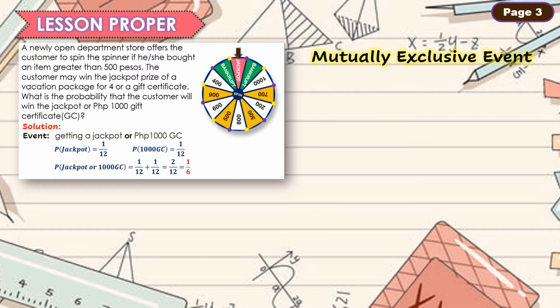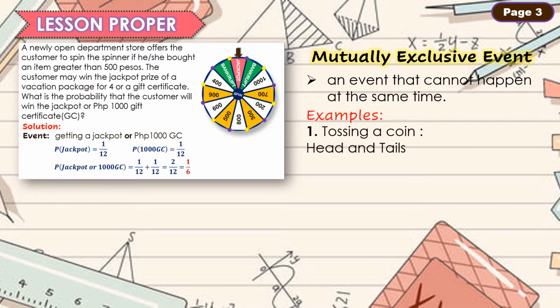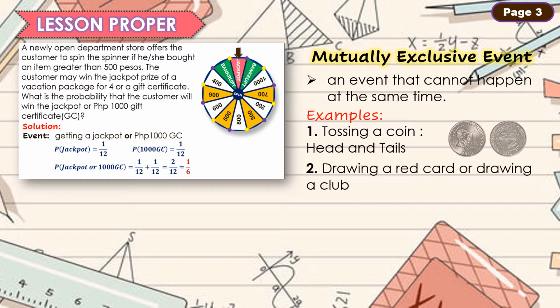This kind of event is called mutually exclusive event. It is an event that cannot happen at the same time. Tulad nga nito, dalawa yung ating event pero hindi pwedeng sabay na mangyari. Another example is tossing a coin. We know that the outcomes in tossing a coin are head and tails. Pag nag-toss ka ng coin, hindi pwedeng sabay na lalabas ang head and tail. Isa lang.